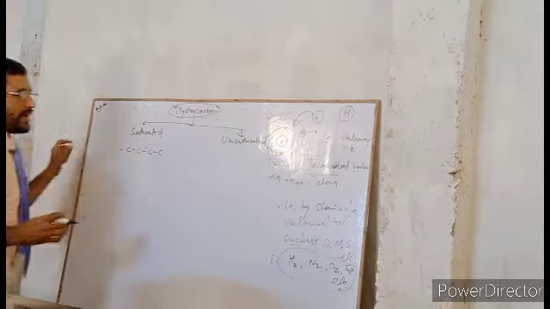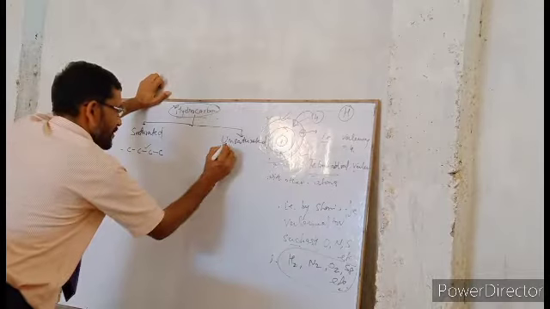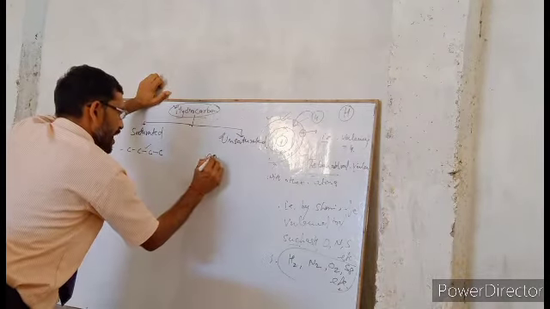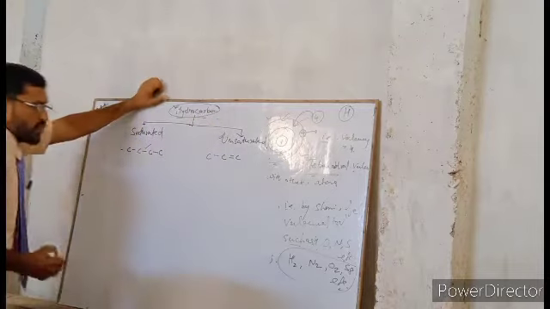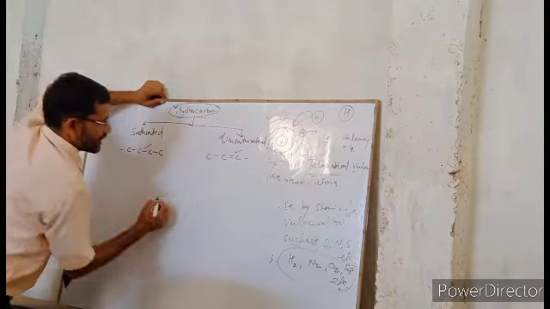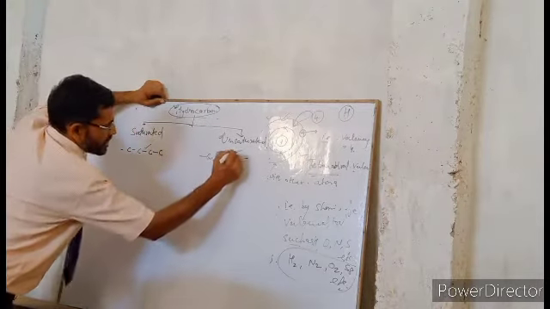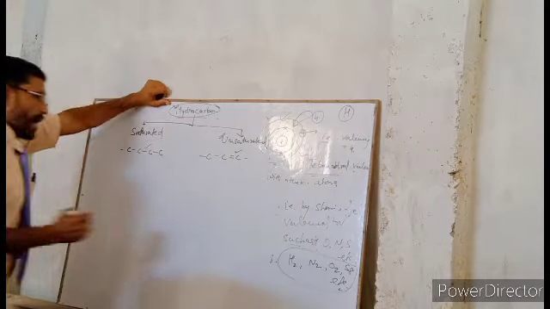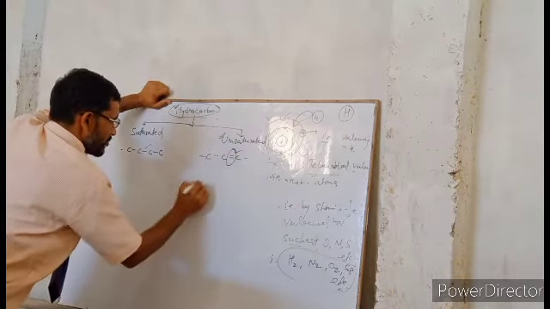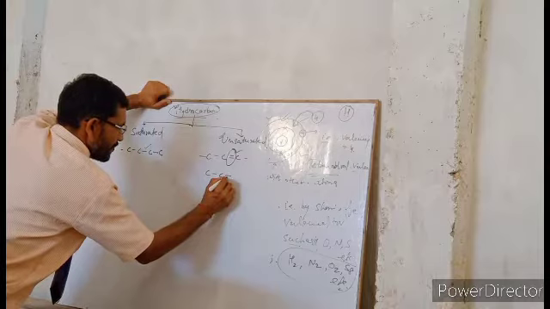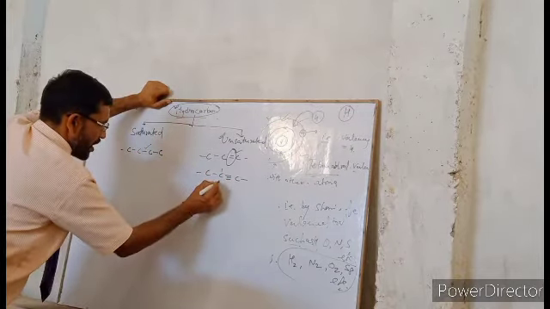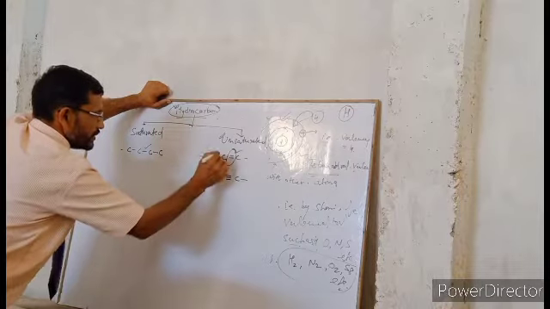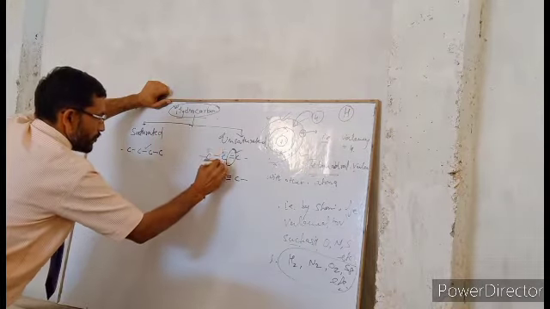In the case of unsaturated hydrocarbon, carbon is linked together with at least one double bond somewhere. It may be a double bond or a triple bond between the carbon atoms, and we call it unsaturated hydrocarbon.